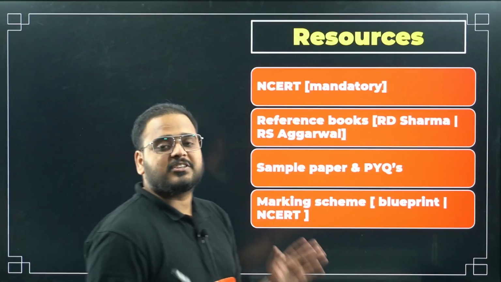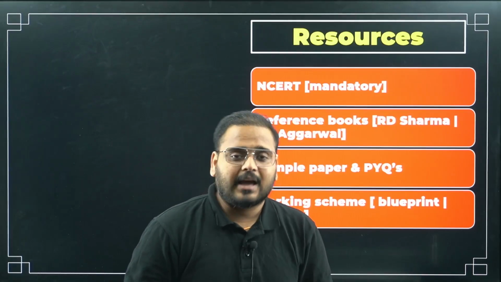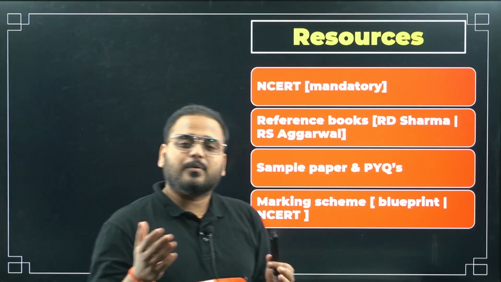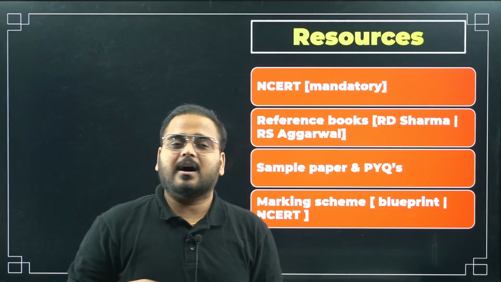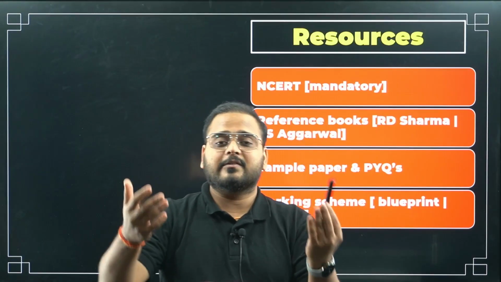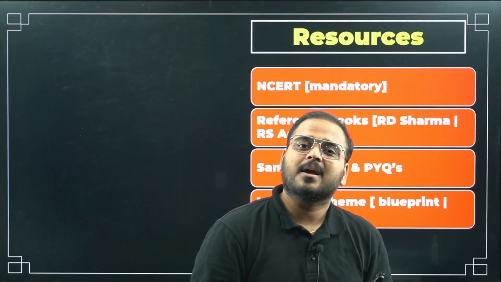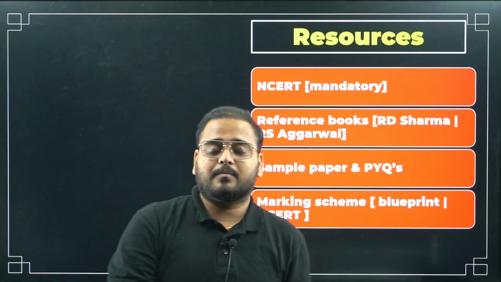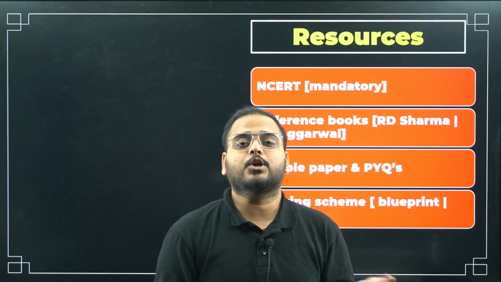Next, you have studied a chapter. You know all the concepts. You can answer any question from that particular chapter. I can say, triangles, sir, I can answer any question from triangles. But you might find this yourself on multiple occasions: sir, I got an answer right in my examination, but when the paper was evaluated and given to us, I was standing next to ma'am or sir saying, ma'am, I got this right, but why did I get only 2 or 3 marks in this question? The total was 3 or 5 for that particular question, and I ended up with only 2 or 3 marks.